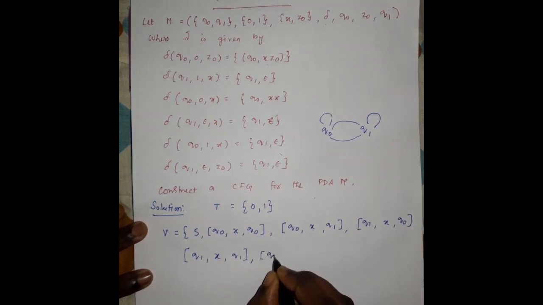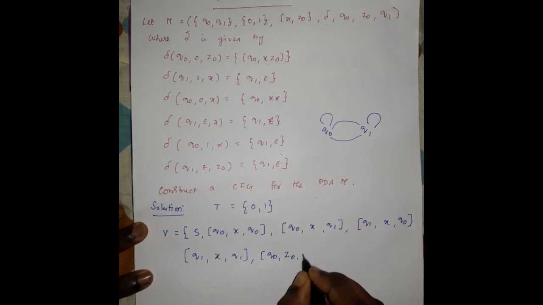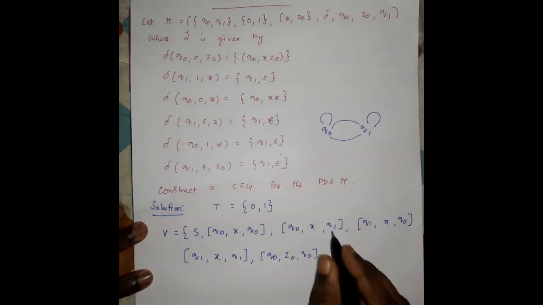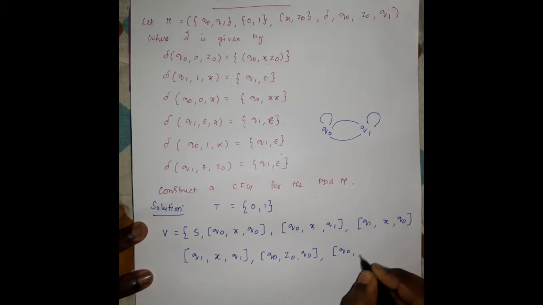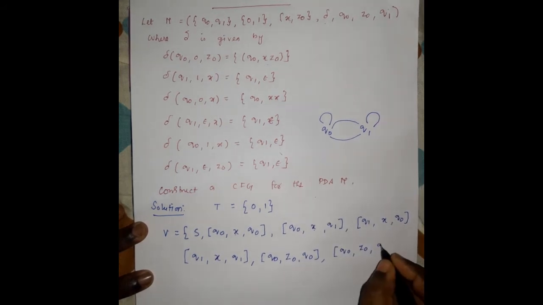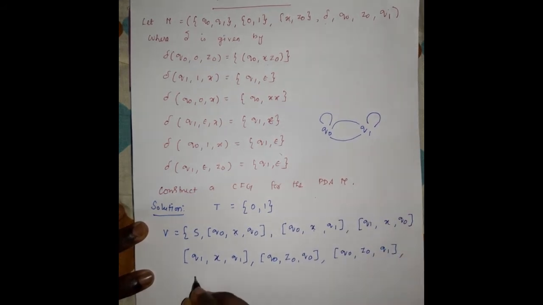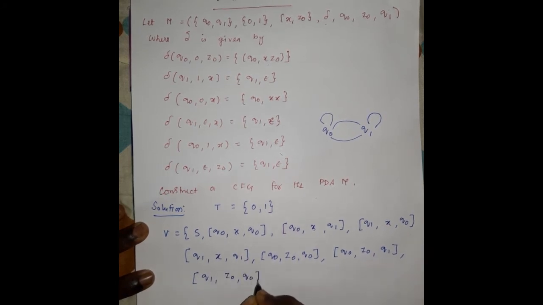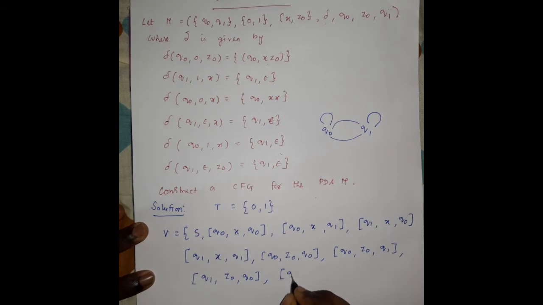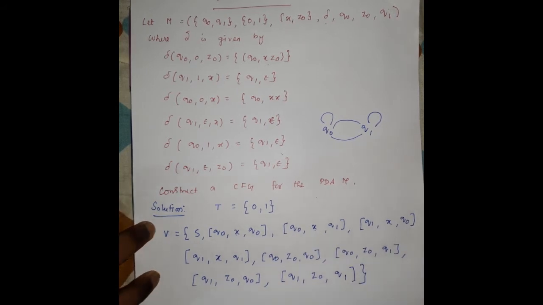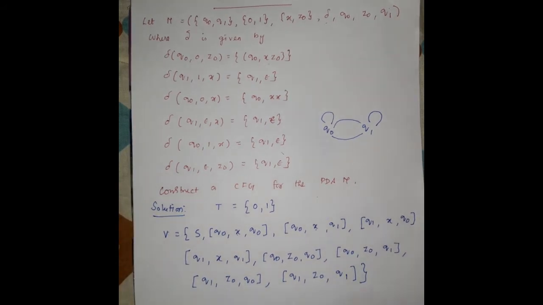So q0, z0, q0, same case. Second one is q0, z0, q1. The third one is q1, z0, q0, and the last one is q1, z0, q1. So these are the 9 variables in the corresponding pushdown automata.